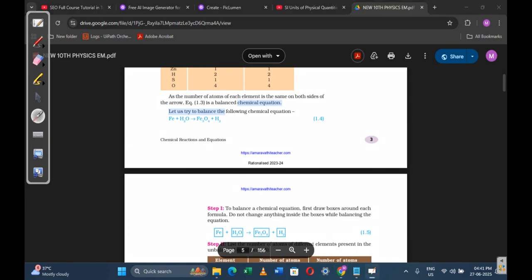Fe plus H2O gives Fe3O4 plus H2. Iron is a metal.